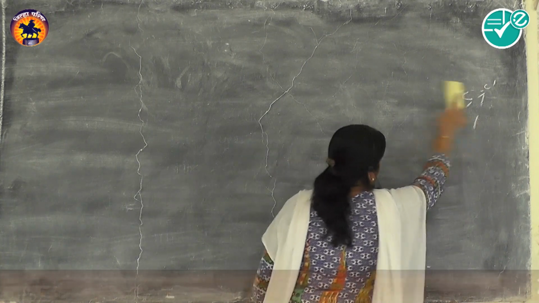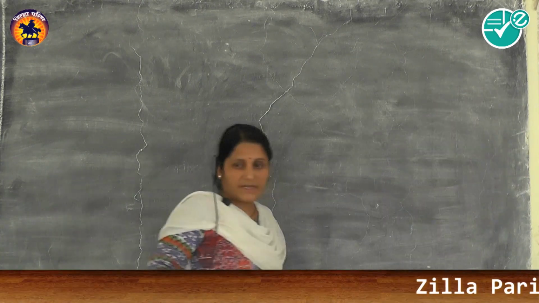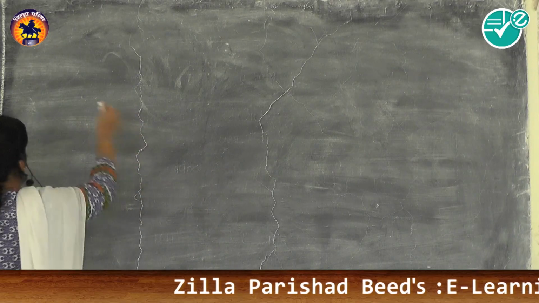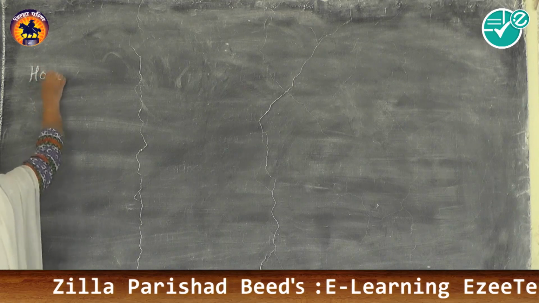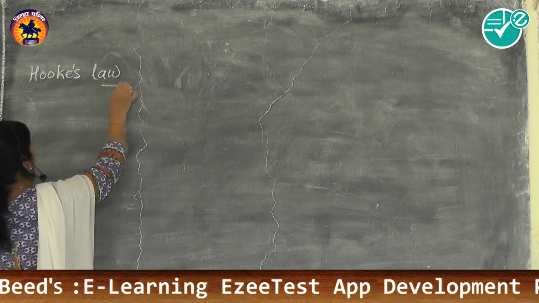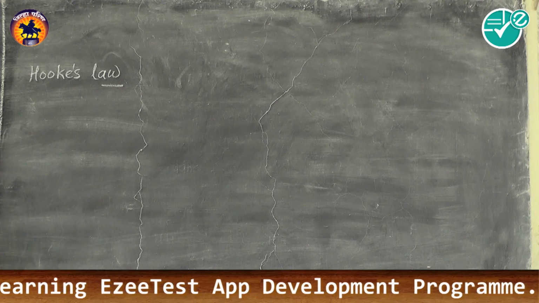We have to study one law which is stated by physicist Hooke, and that law is Hooke's law. So now we have to study that.